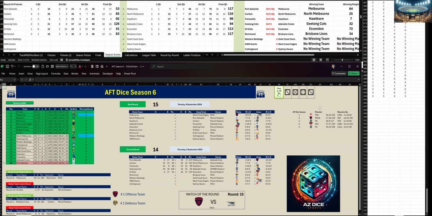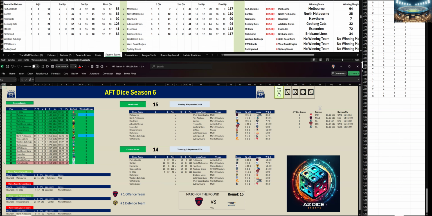Last quarter, Brisbane, they've kicked 4 goals 3 to Richmond 3 goals 5. But in the end, Brisbane have won by 34 points. Final scores, Richmond 12 goals 11-83 to Brisbane 17 goals 15-117.